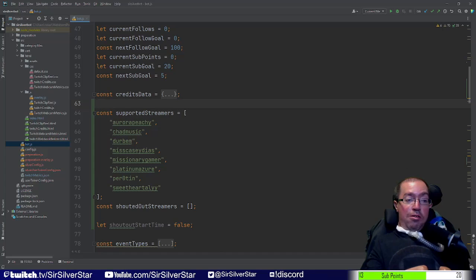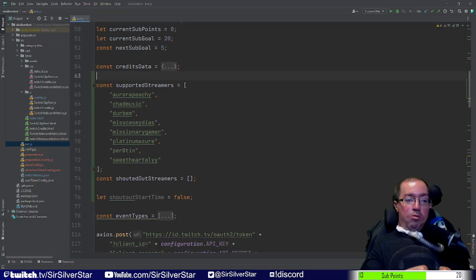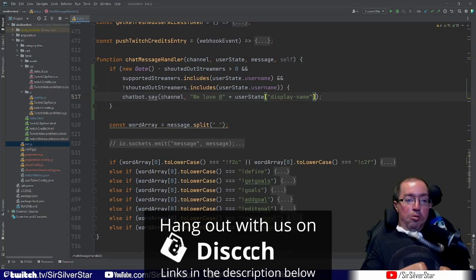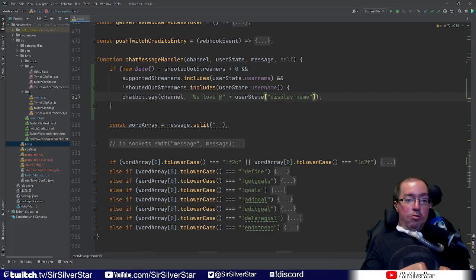And that's on purpose because that's just easier to match, which is what the username is. The username is in all lowercase every time, and the display name has the appropriate capitalizations for what that person's name looks like within the Twitch chat. So we want to have the proper capitalization for the shout out within chat, but whenever we're checking the actual name, we want it to be in all lowercase. So the username for the checks and the display name for the chat, at least for whenever you're tagging them.